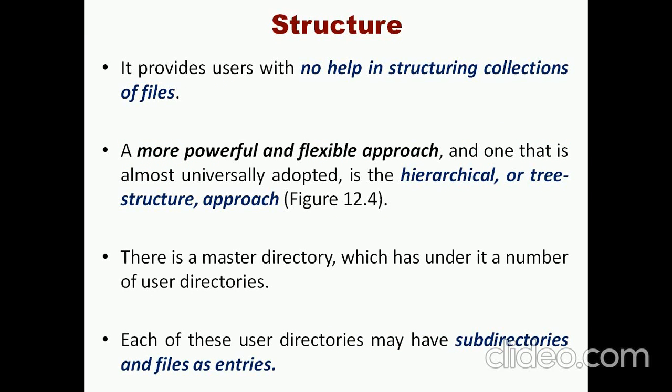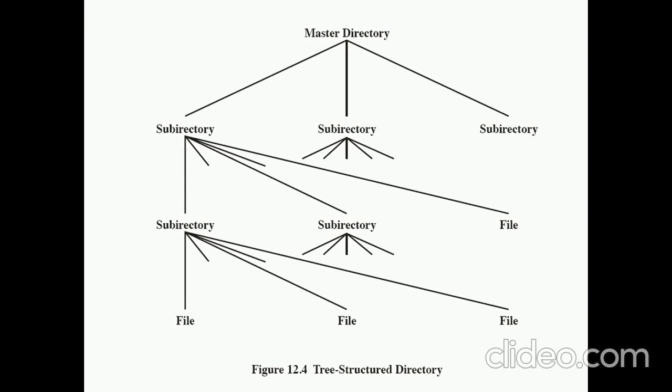A more powerful and flexible scheme to structure the directory is called either a hierarchical or a tree structured mechanism. So whatever the structure may be, one directory is the master directory. Under this we create many subdirectories, followed by the files as the leaf nodes. So this is a diagram for the tree structured directories.